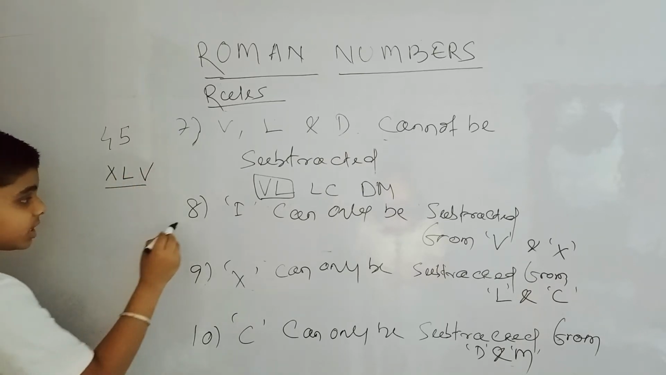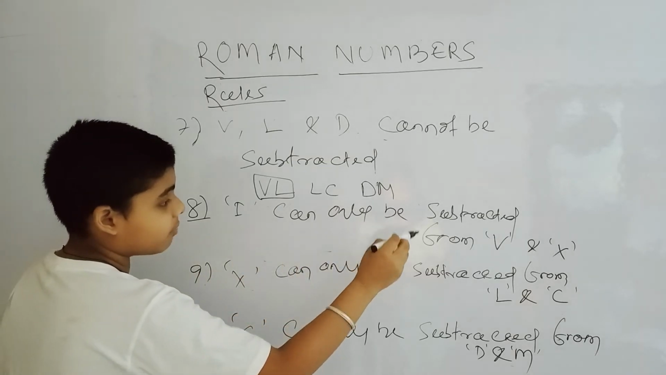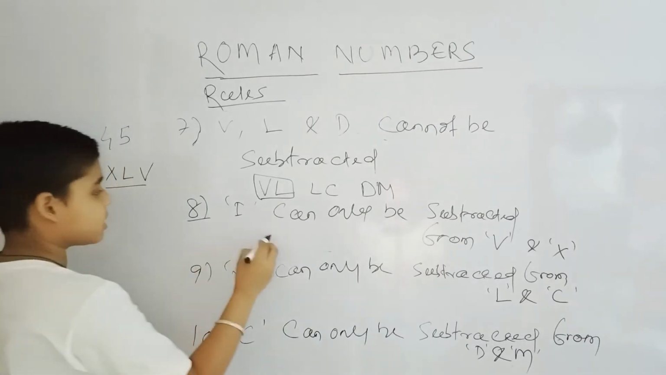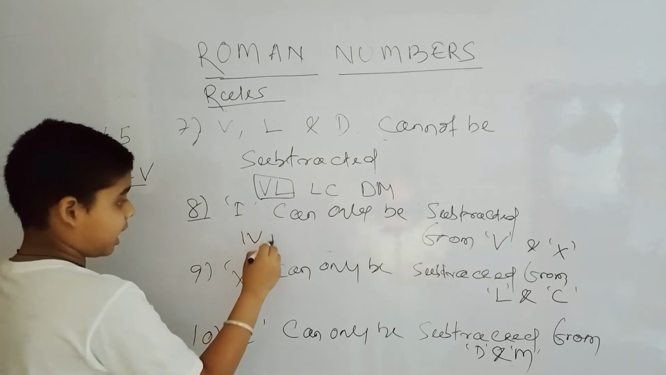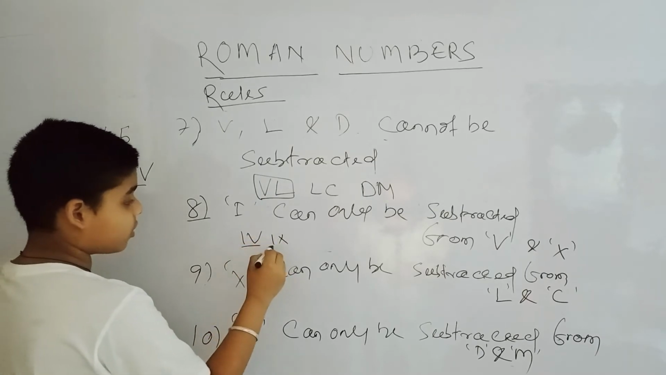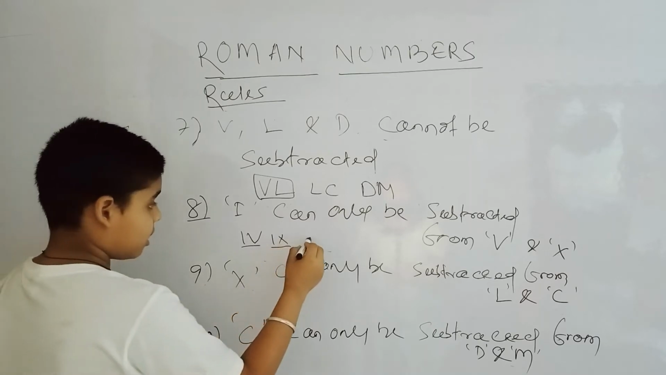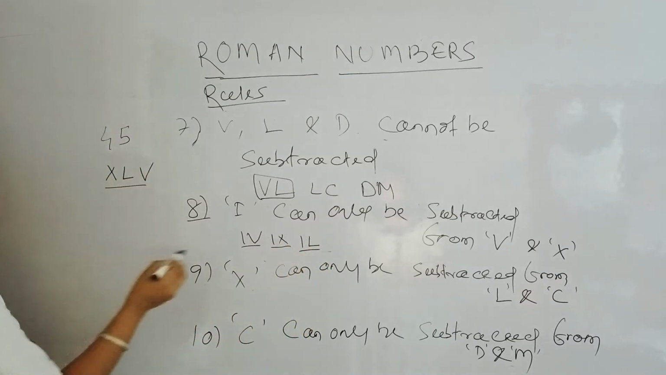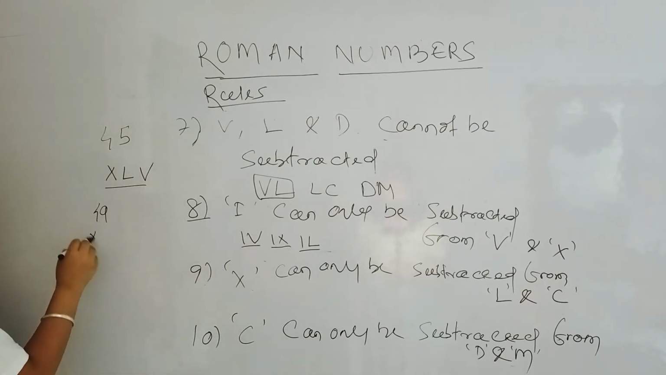The next rule is I can only be subtracted from V and X. Like IV and IX, they are right. This is 4 and this is 9. But we cannot write IL. This is wrong. So the right form for IL, that is 49, is XLIX.